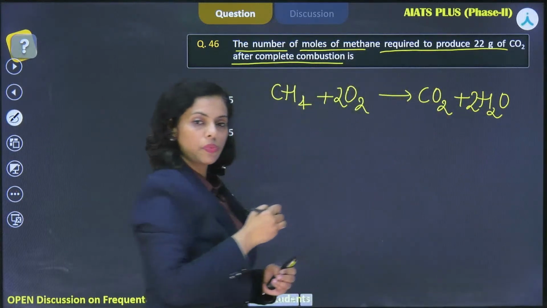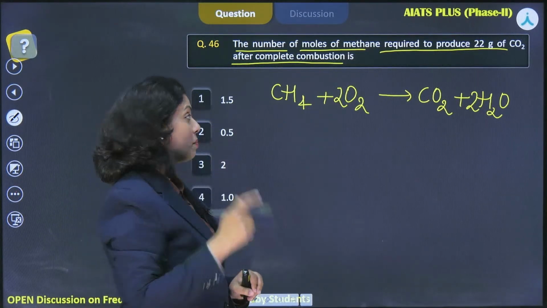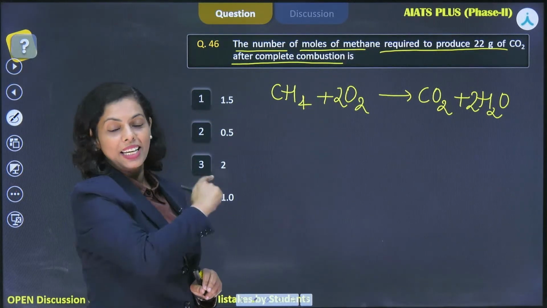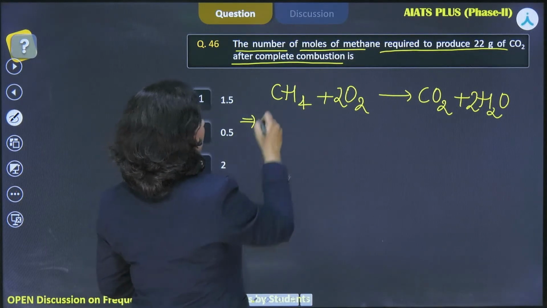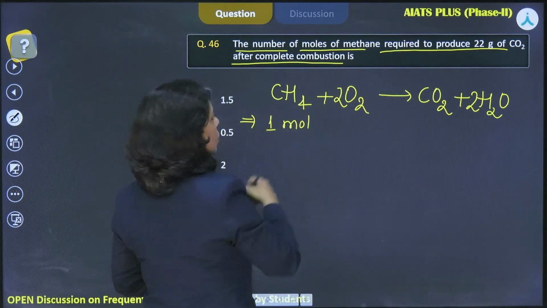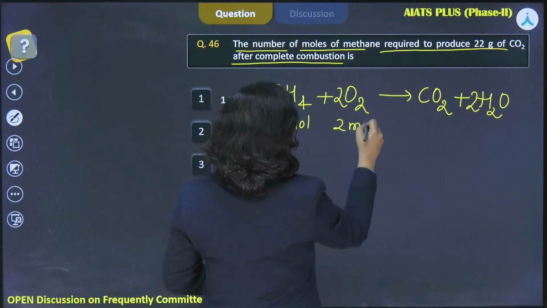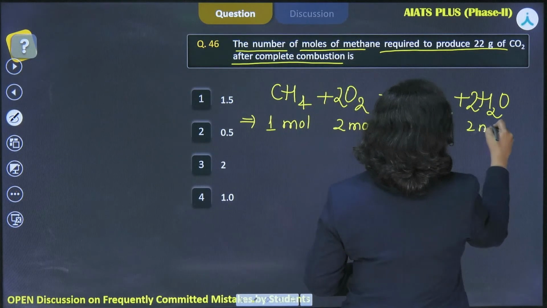I did the same. Yes, the easiest question, but there is no scope for making mistakes in such a question. You should definitely get it if you know that. So here, while analyzing the reaction stoichiometry, what I observed is that 1 mole of methane, 2 mole of oxygen gives 1 mole of CO2 and 2 mole of water.